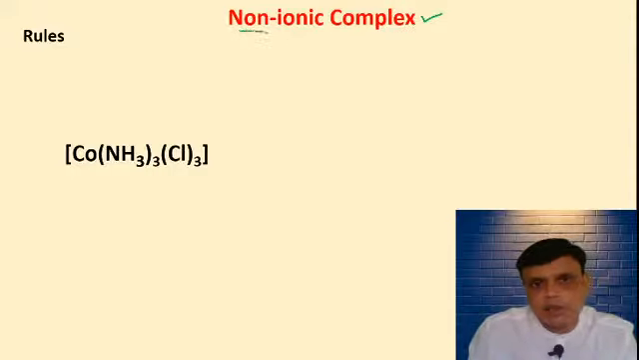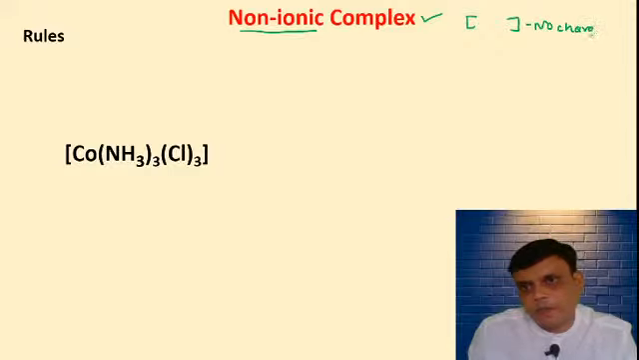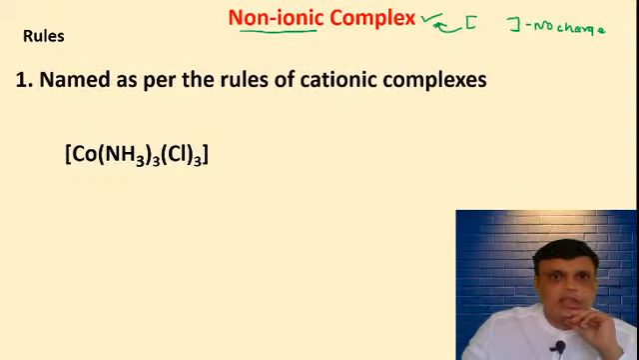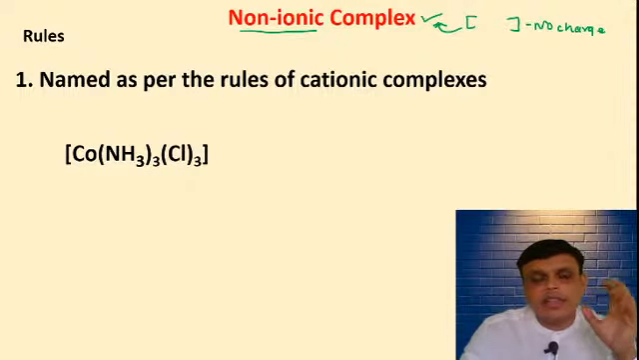Non-ionic complexes. Non-ionic complexes means charge on this coordination sphere or coordination complex is 0, or no charge present. So these compounds are called non-ionic compounds. Now we'll see the rules. Oh, very simple. क्या है? The rule number 1, the non-ionic complexes are named as per the rules of cationic complexes. That means the rules for cationic and non-ionic complexes are the same.